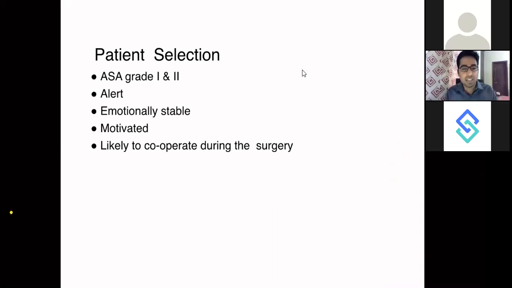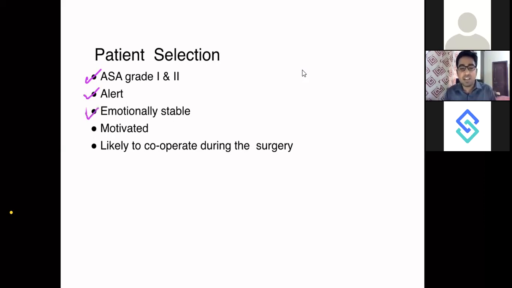So there are certain categories of patient you can take for awake surgery. What are those? They are ASA grade 1 and 2 patients. ASA grade 2 and 3 are contraindications for awake brain surgery. The patient should be alert. You cannot take a comatose patient for awake brain surgery. The patient should be emotionally stable.